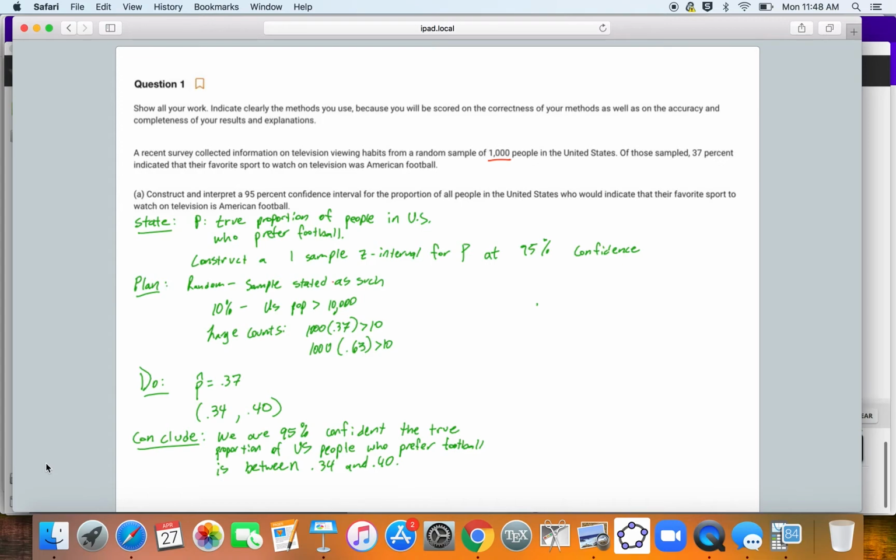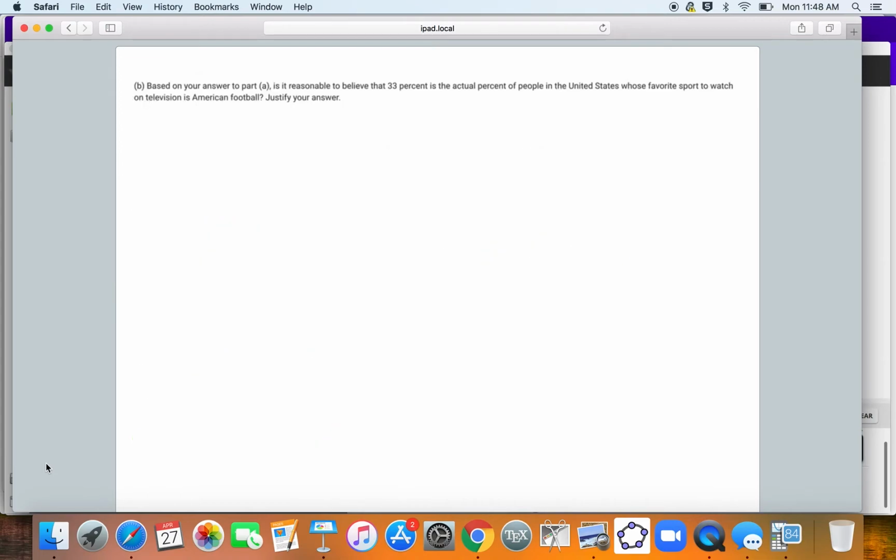Okay, let's move on to part B. Based on our answer to part A, is it reasonable to believe that 33% is the actual percent of people in the United States?